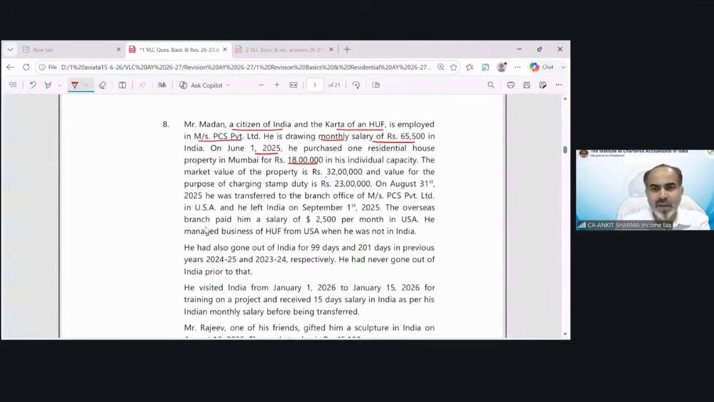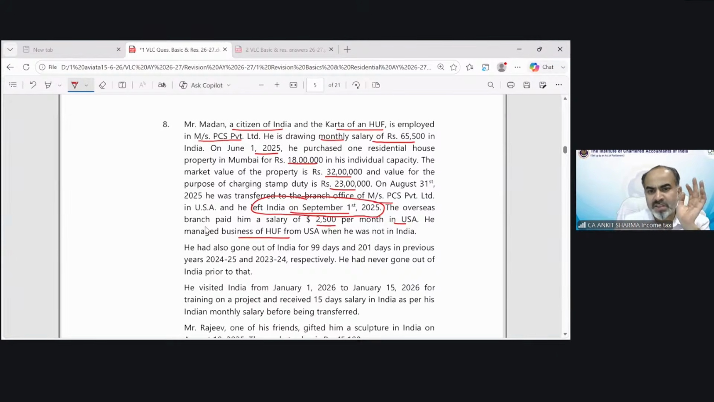On June 1, 2025, he purchased a residential house for 18 lakh. The market value is 32 lakh, and the value for the purpose of stamp duty is 23 lakh. That is for capital gain. In August, he was transferred to the branch office, and so he left India. This is relevant for us. He left India on 1st September 2025. The overseas branch paid him a salary in USA.